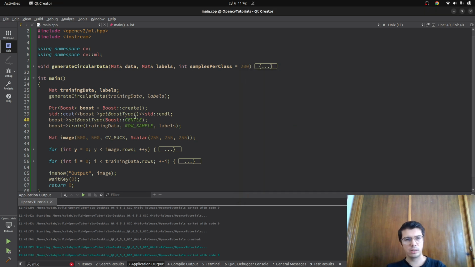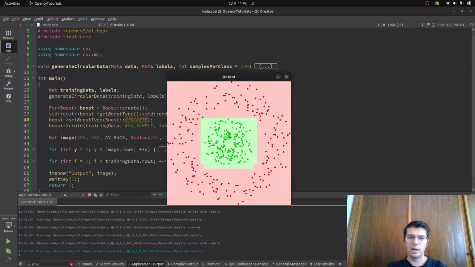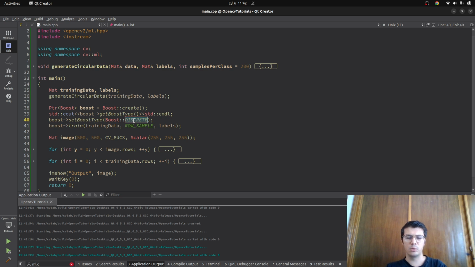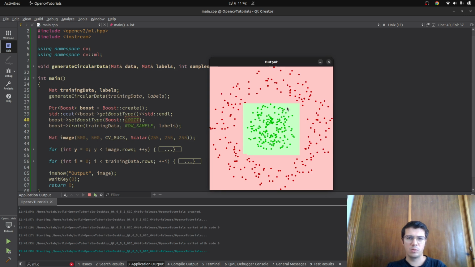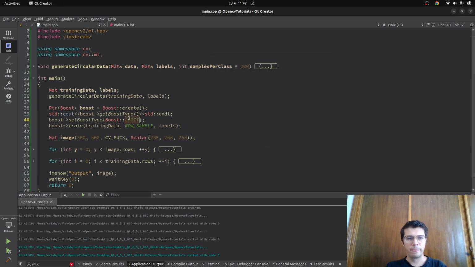Yeah, real and gentle are good, but let's try discrete first of all. I don't have really noisy data. What I mean by saying noisy is I do not have some data around or inside; this is my data. It can be discriminative data, so it can easily distinguish. So it's doing a bit different, but it's also successful. From logit I don't have much expectation. Let's see. But even the logit is working fine for my example. Yeah, so we couldn't see a very big difference for this one.